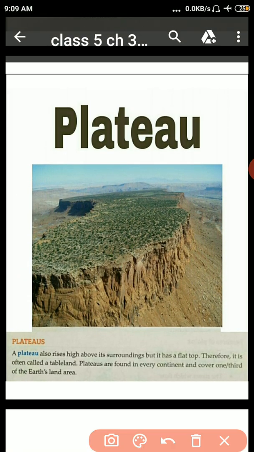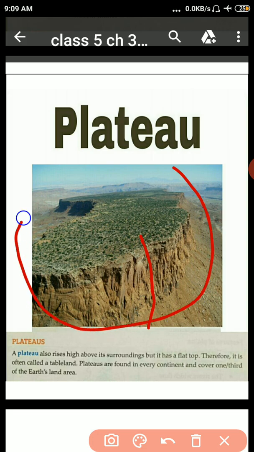Now, page number 21, study about the plateau. A plateau also rises high above its surroundings, but it has a flat top. Rises means development and growth. Look here, students, this rises high above its surroundings. These are the surrounding areas. But it has a flat top. Therefore, it is often called a tableland, because it is shaped like a table. That's why we call it tableland.